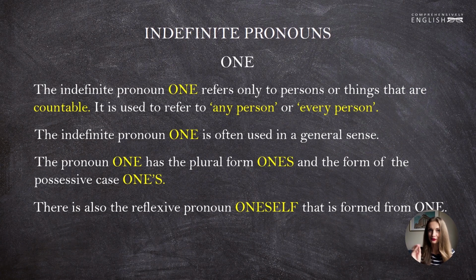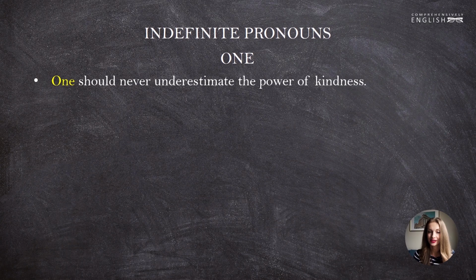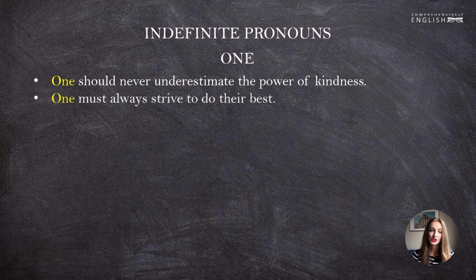Before we go through different uses of one, let me give you some examples of sentences with this pronoun. One should never underestimate the power of kindness. One here stands for people, you, any person in general. It has this generalizing meaning. You can even replace it with we all. We all should never underestimate the power of kindness. One must always strive to do their best. We all must strive. Every person must strive. You must strive, and so on and so forth.